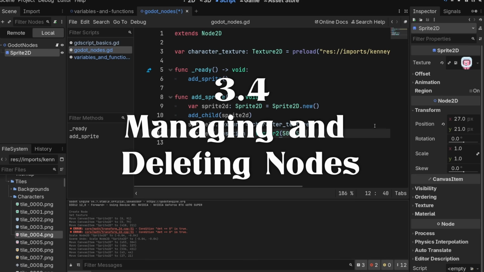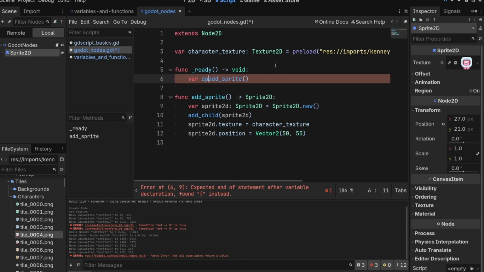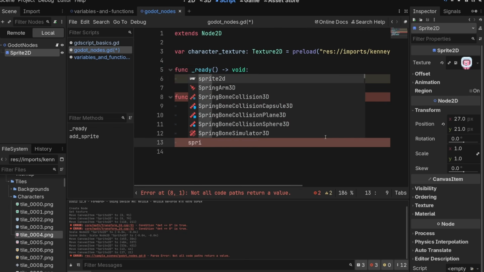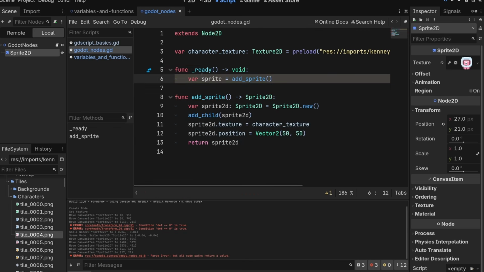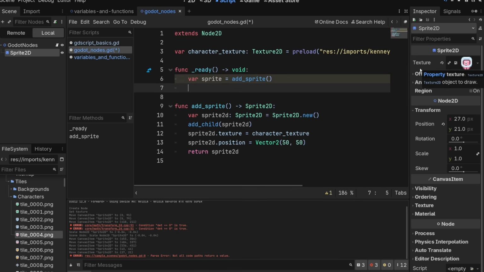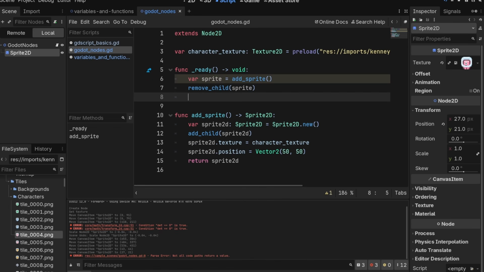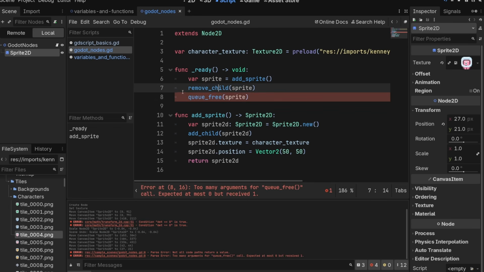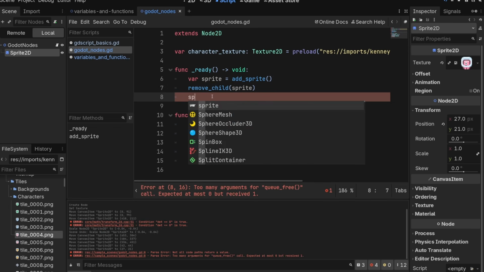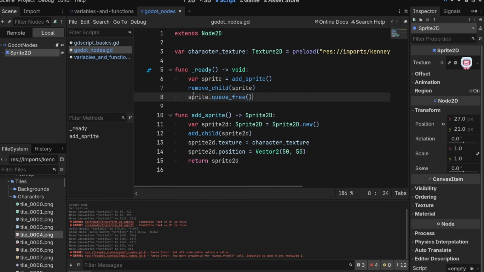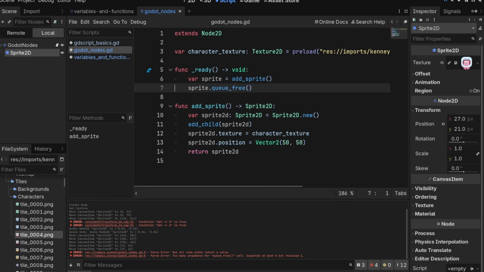Now one thing we might want to do here is actually keep track of the sprite once we add it. So we'll do var sprite equals add sprite, and we'll do return sprite2d. Now we have a reference to this, and with the reference, we're now able to do some other things with it, like we can destroy it. If we want to remove any node from our scene, we can remove child the node, but also we can queue free the node. It'll be sprite dot queue free. Queue free means that we destroy it from memory at the end of the frame. Remove child means we remove it from the scene. And queue free should be enough most of the time.